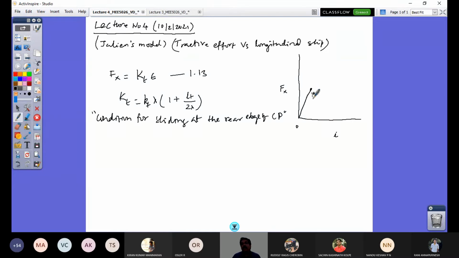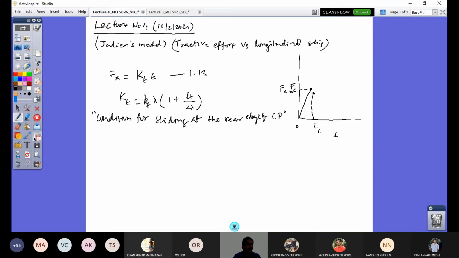What is this point? This point corresponds to IC and the corresponding value FXC. So one can derive the value of IC and FXC. Let's do that, and then we will proceed further.